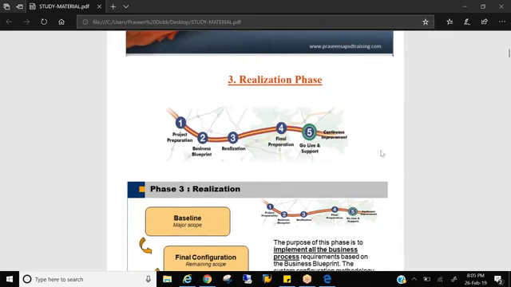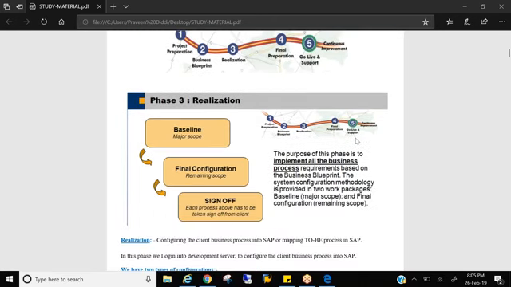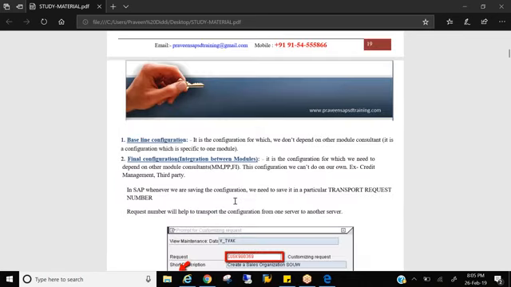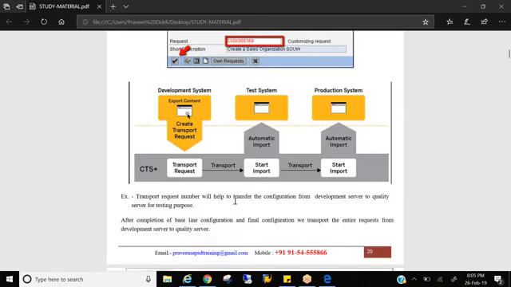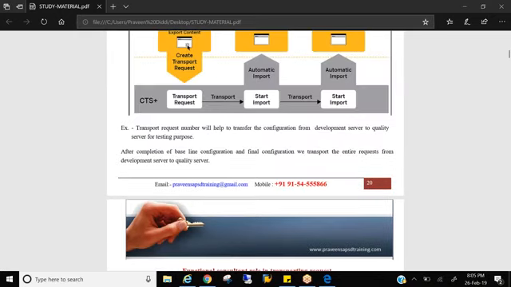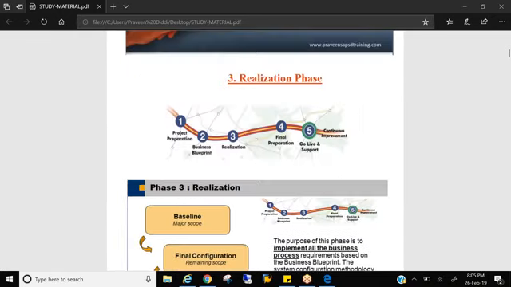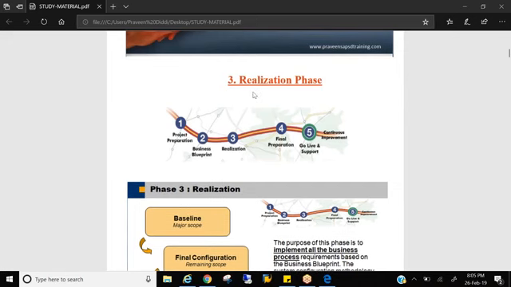So today let's discuss the realization phase. What activities do we do in the realization phase? We have two packages, baseline scope and major scope. Major scope is nothing but final configuration. Then we take a sign off from the customer, and then we proceed to the final preparation. So realization phase is nothing but something getting materialized in the SAP system.